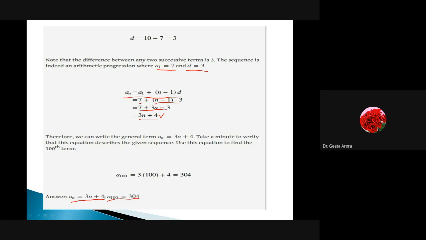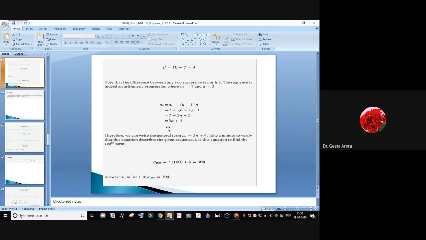So what have we learned? We have learned how to calculate the common difference, and how to write down the general term in terms of n when the given progression is an arithmetic progression. Whenever you have calculated the general term, you can use it to find any term, say the 100th or 200th. So this is all about today's lecture. Let me stop with this. If you have any doubt, you can ask me. Otherwise, we will continue and cover the next topic, GP, in tomorrow's lecture.